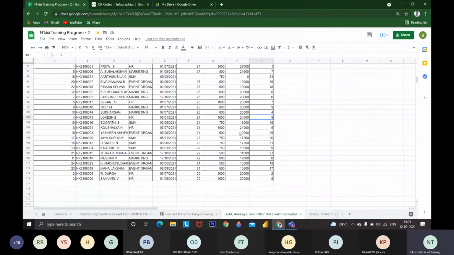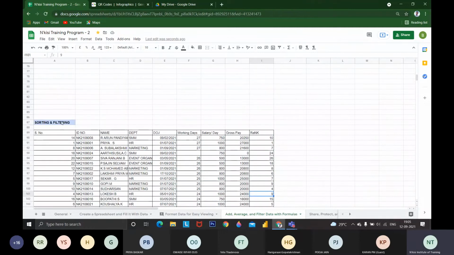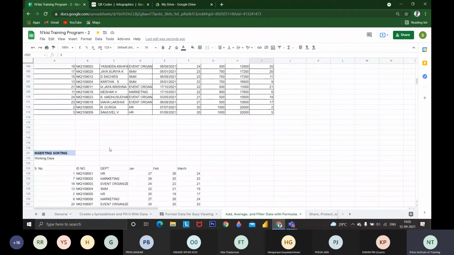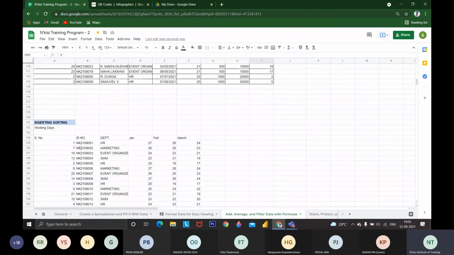Okay, still now you are clear, right? Can I get any answers? Sorting and filtering, whatever options are available, I'm touching them one by one. Then after sorting and filtering, I'm going to do inserting sorting.